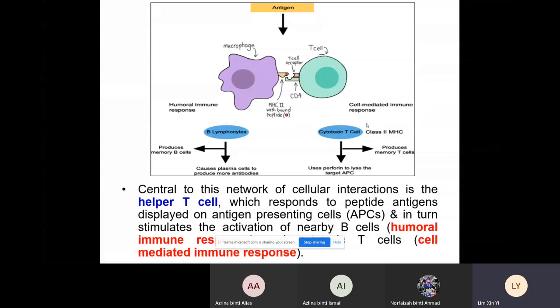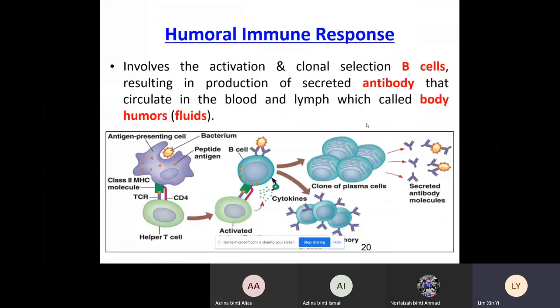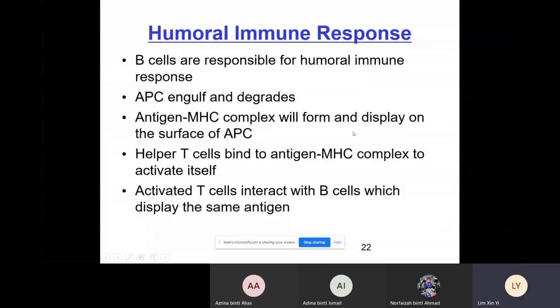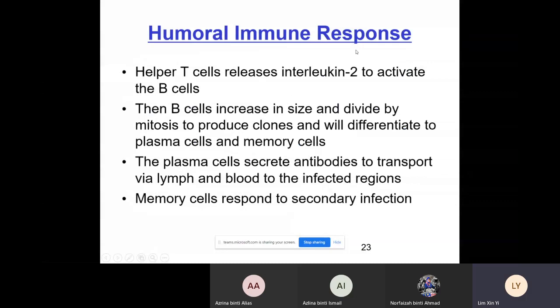Okay, so now we will look into the details of the humoral immune response. This humoral immune response involves the B cell that secretes antibody into our body fluid, which is called the humor. This is the diagram which describes the humoral immune response, and these are the explanations. I'm going to explain using the diagram and also the analogy.